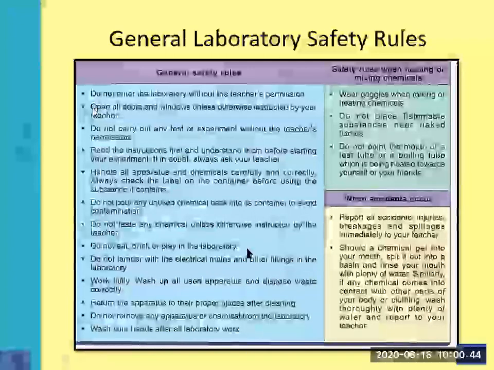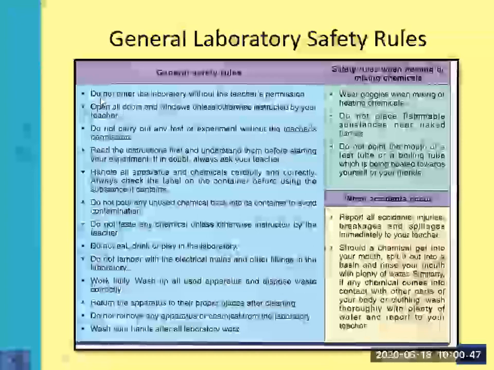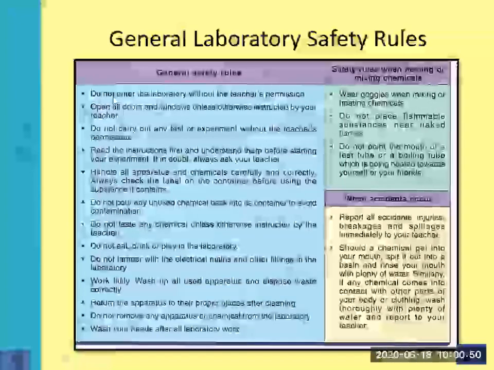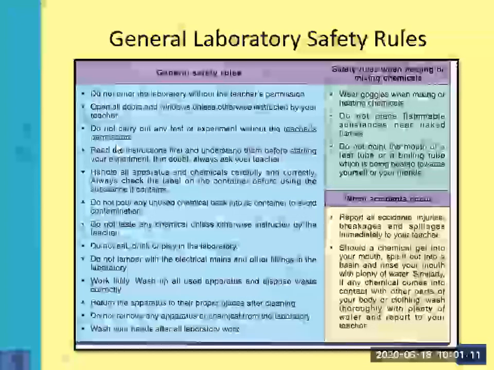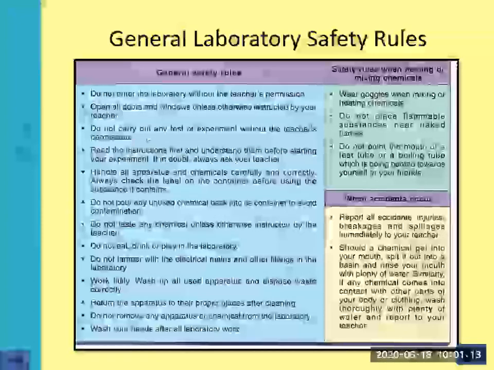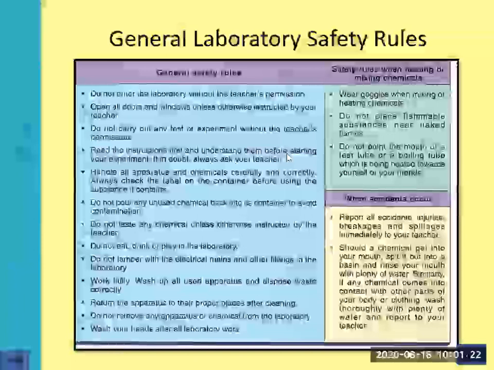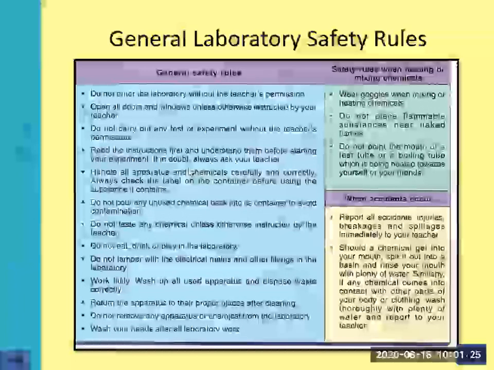Okay, now I'm going to read them one by one. These are the general safety rules. Number 1, do not enter the laboratory without the teacher's permission. Number 2, open all doors and windows unless otherwise instructed by your teacher. Number 3, do not carry out any test or experiment without the teacher's permission. Number four, read the instructions first and understand them before starting your experiment. If in doubt, always ask your teacher.